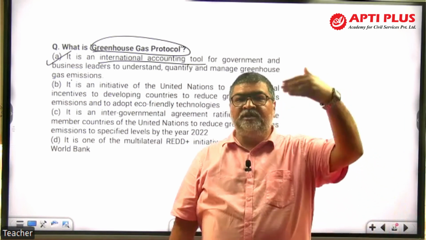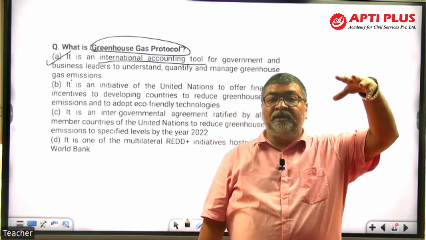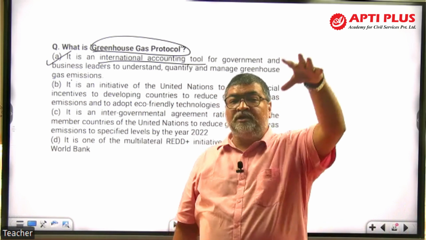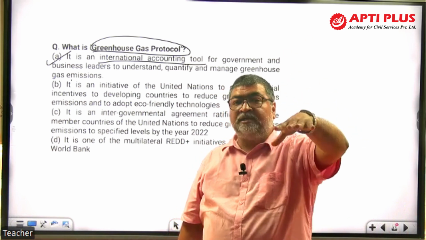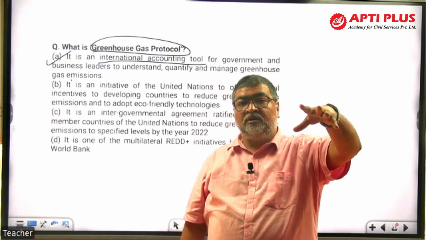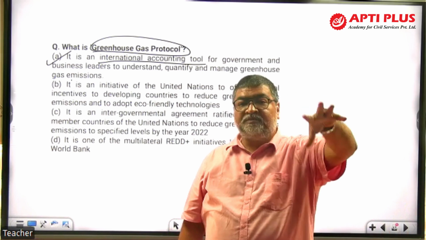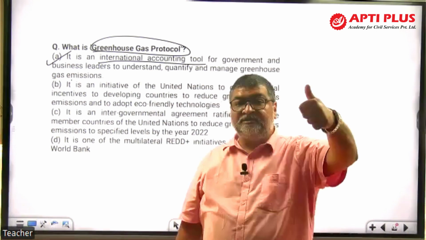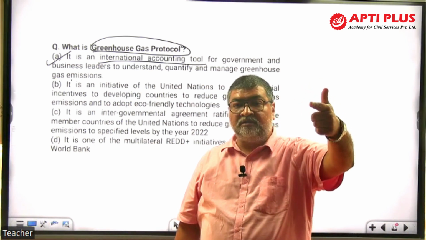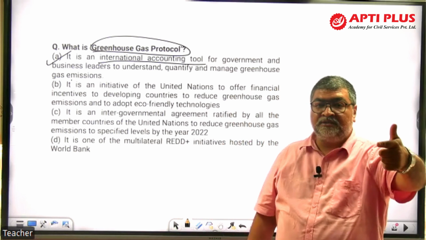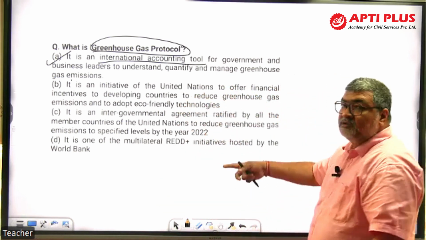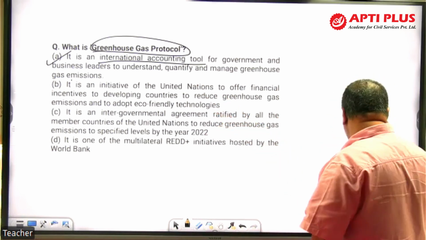Such kind of global initiatives, which is under the UNFCCC, United Nations Framework Convention on Climate Change, or such body like UNEP, and at the same time, from the climate change perspective, fighting global climate change, right? Climate smart agriculture, all other measures there, mitigation and adaptation strategies, Paris Agreement and the implementation, that all comes there. So here, this current affairs, again current affairs based, A is an answer.